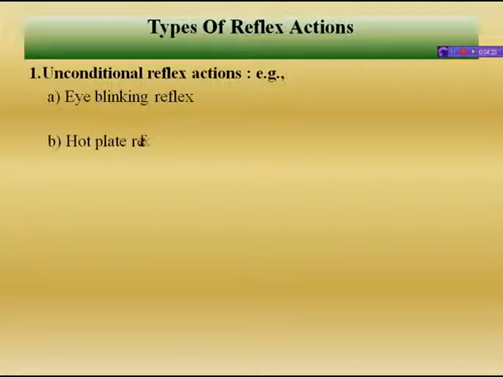Next comes the hot plate reflex. When a hot plate is touched unknowingly, that part of the body is immediately withdrawn from it. That is the hot plate reflex. Next, the knee jerk reflex. The knee jerk reflex is a stretch reflex for maintaining posture. It is the jerking of the knee when hit below the kneecap.